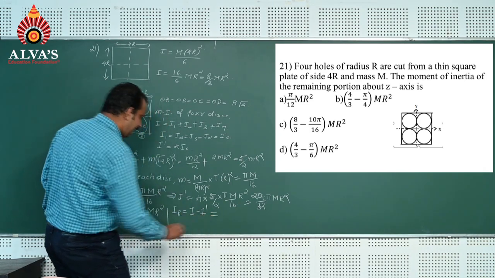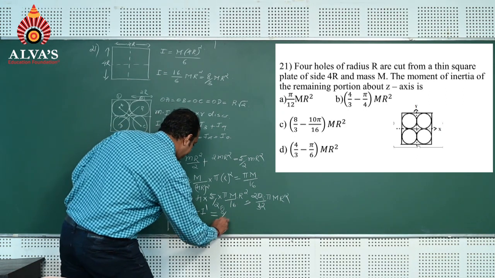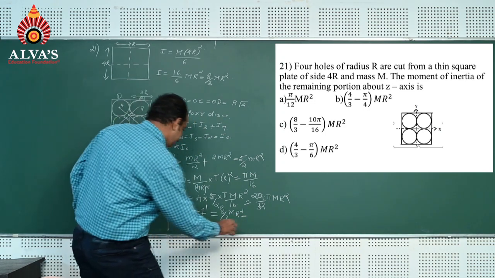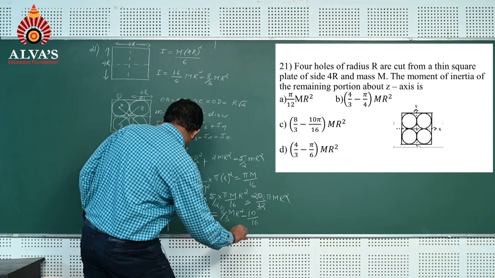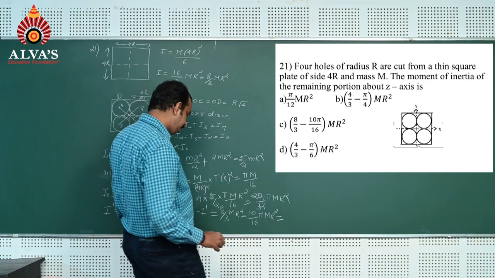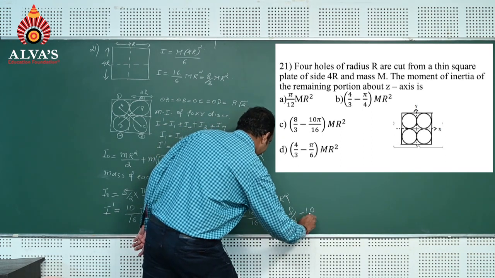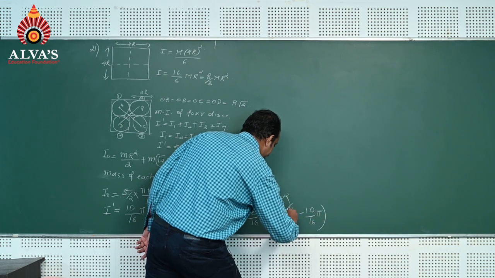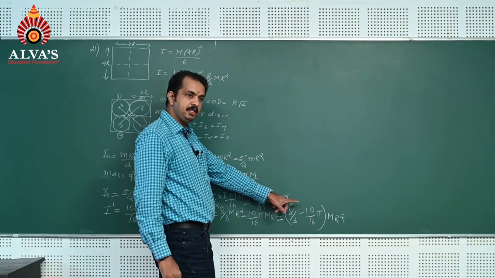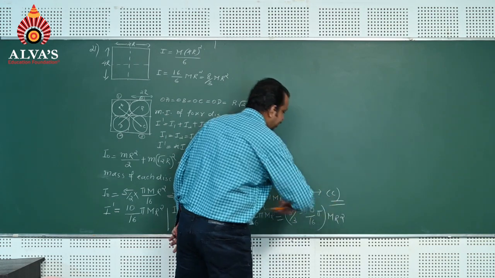I is the moment of inertia of the square plate, it is 8 by 3 M r square, minus 10 by 16 pi M r square, which is equal to, taking M r square outside, 8 by 3 minus 10 by 16 pi into M r square. That means option C is the correct answer.